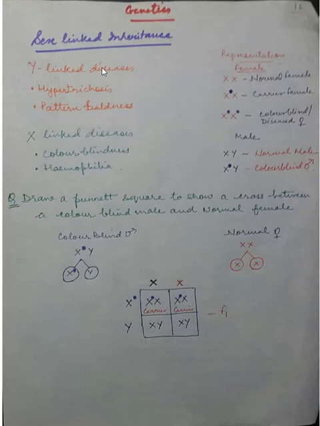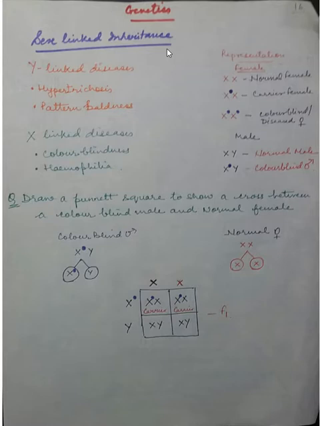The inheritance of such X-linked or holandric, that is Y-linked, genes is called sex-linked inheritance. I will give you the copy of these statements in the solution which I will be giving you with the answers of these questions.